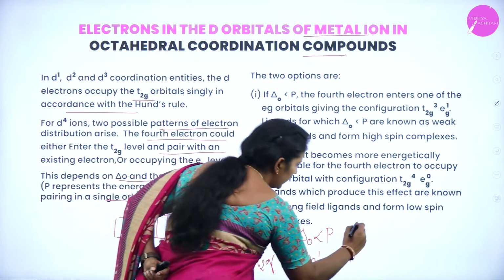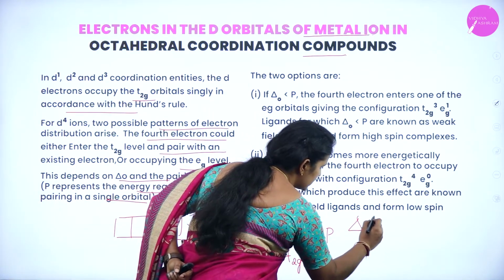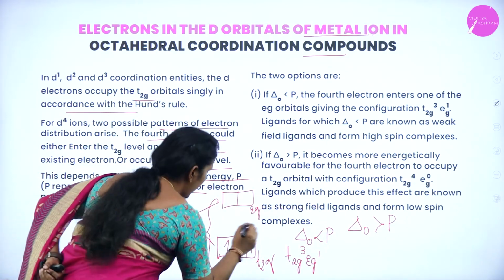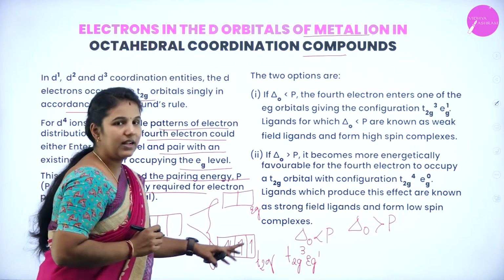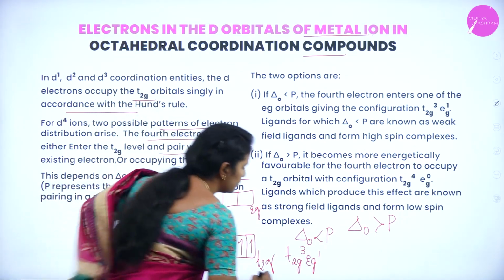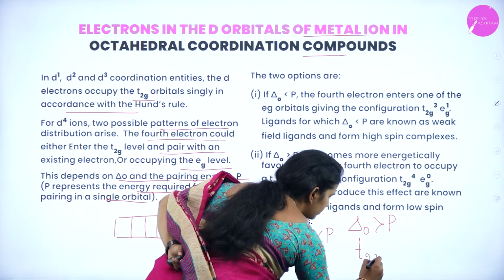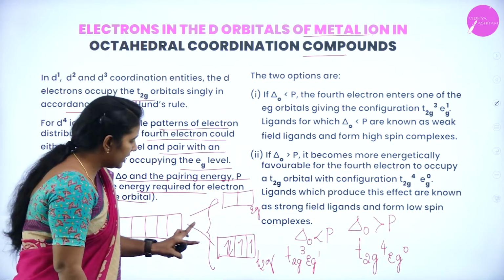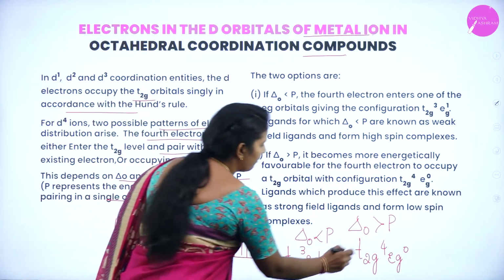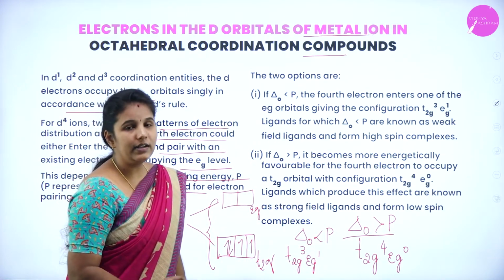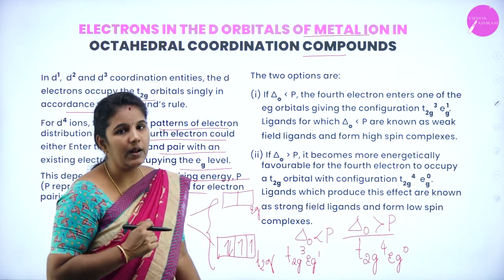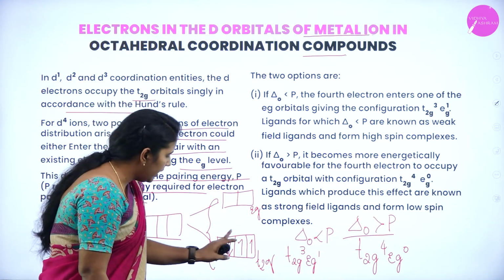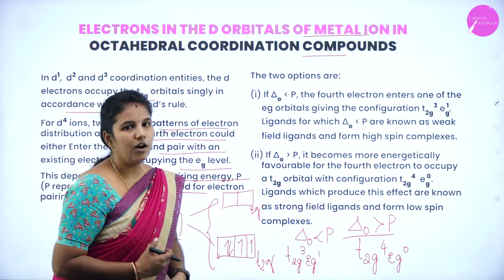Suppose delta O is greater than the pairing energy, what will happen? We have to pair up this electron in the t2g level and give rise to t2g4 eg0. Why is it eg0? Because here we have considered the condition where delta O is greater than P. In such situations, the fourth electron has to be paired in a single orbital.